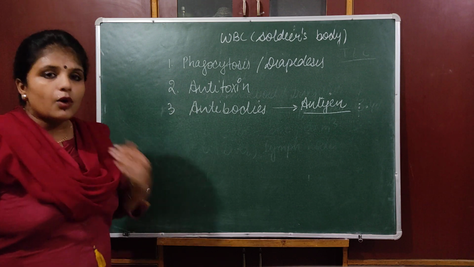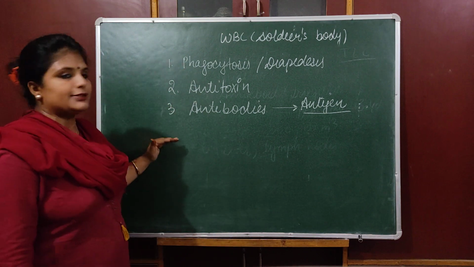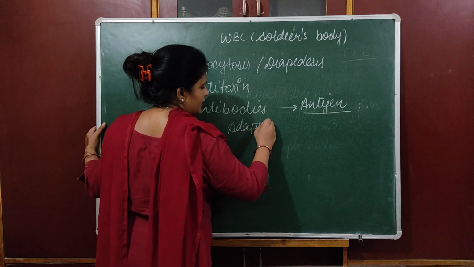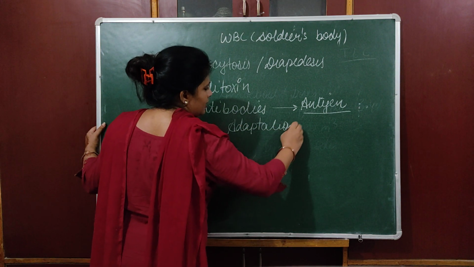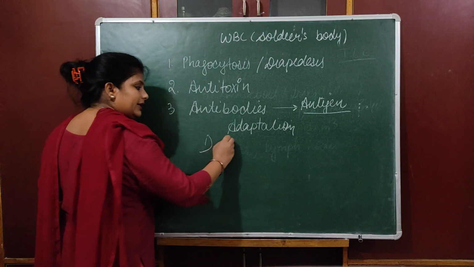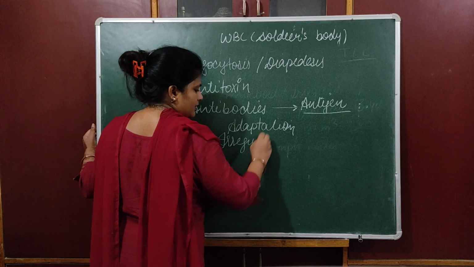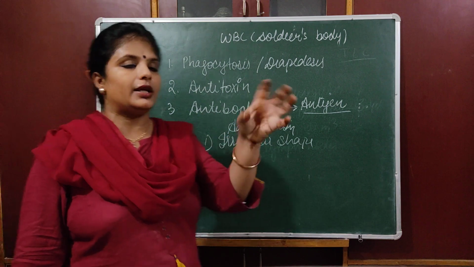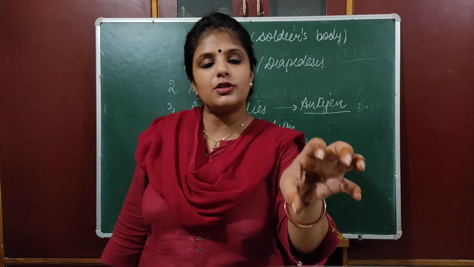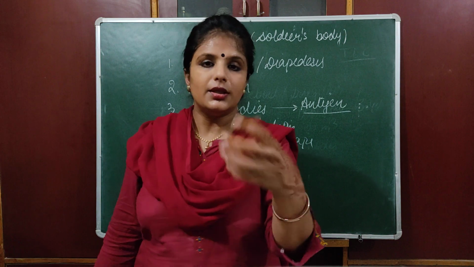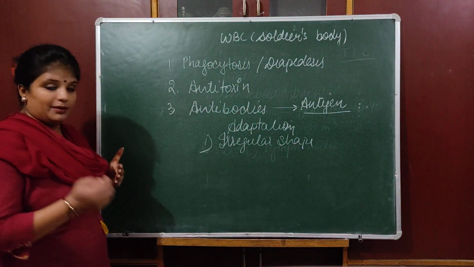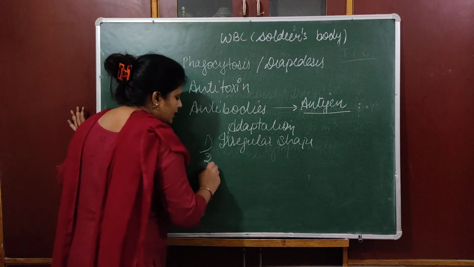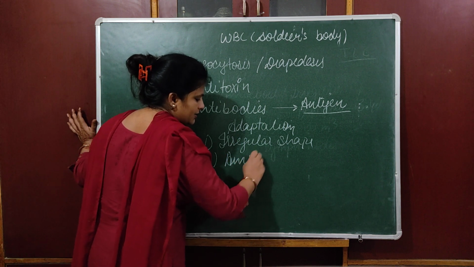Now the question is how WBC is adapted to perform all these functions. Number one, they have an irregular shape. It's not that they have a specific shape. Suppose they had a specific ring-like shape, then they could pass through only that kind of vessel. So it's not like that. They keep on changing like an amoeba. They keep on changing their shape according to the situation. Even their movement is like amoeboid movement.